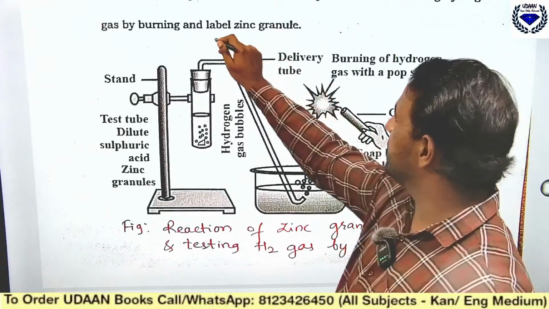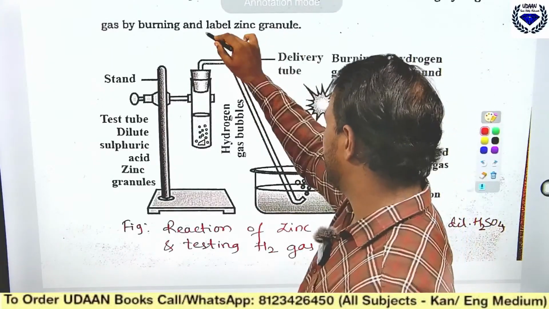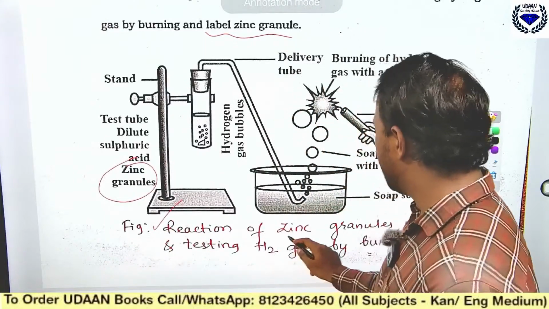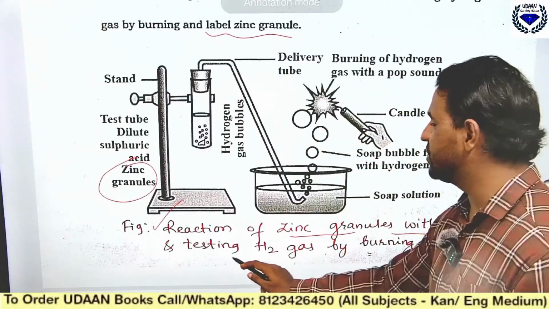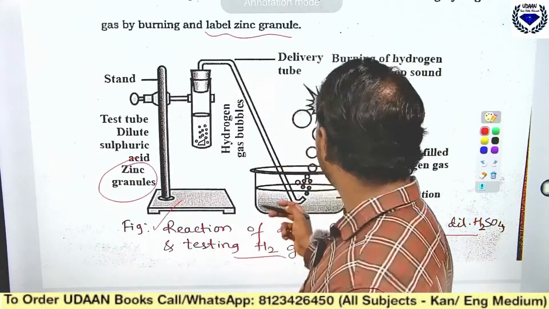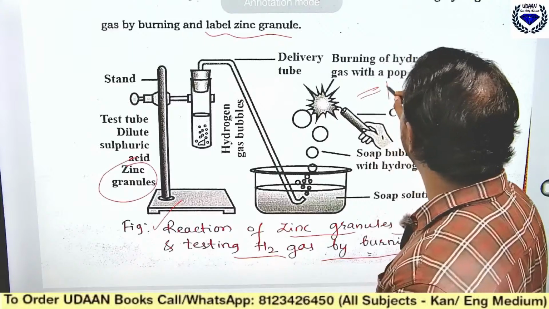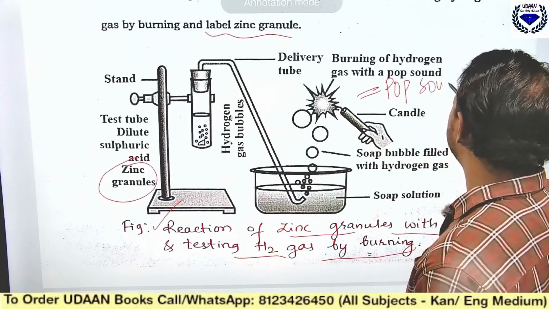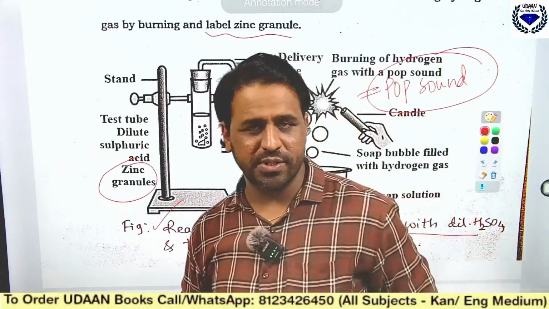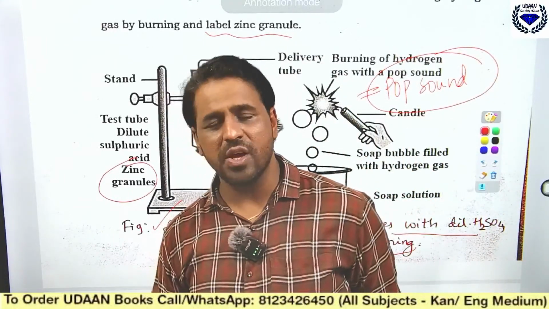Zinc granule, just label it. The figure is reaction of zinc granule with dilute H2SO4 and testing hydrogen gas by burning. This experiment is related to the pop sound diagram. It is because of hydrogen gas.